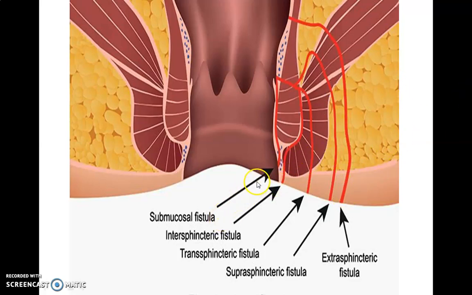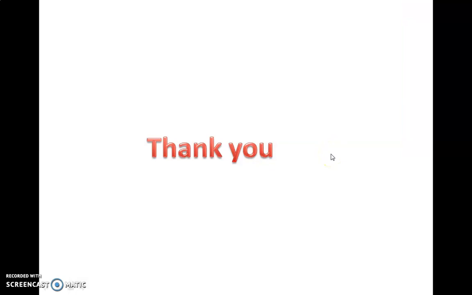Many types are seen: submucosal; intersphincteric, between the two sphincters; transsphincteric, through the sphincteric muscles; suprasphincteric, above the sphincter; and extrasphincteric, outside the sphincter ani muscle. These are all fistulas opening outside and connecting inside, and they are lined by an epithelialized tract. With this applied aspect, we will finish today's topic of the anal canal. Thank you.